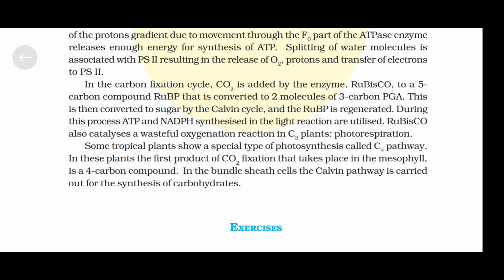Rubisco also catalyzes a wasteful oxygenation reaction in C3 plants called photorespiration. Some tropical plants show a special type of photosynthesis called the C4 pathway. In these plants, the first product of carbon dioxide fixation that takes place in the mesophyll is a 4 carbon compound. In the bundle sheath cells, the Calvin pathway is carried out for the synthesis of carbohydrates. So here we complete the chapter photosynthesis in higher plants.